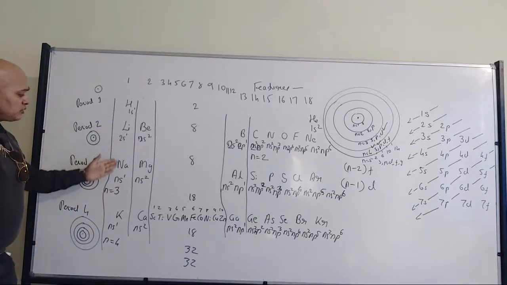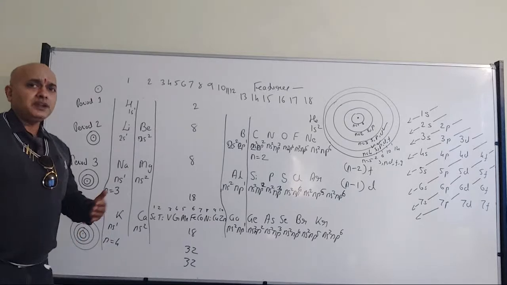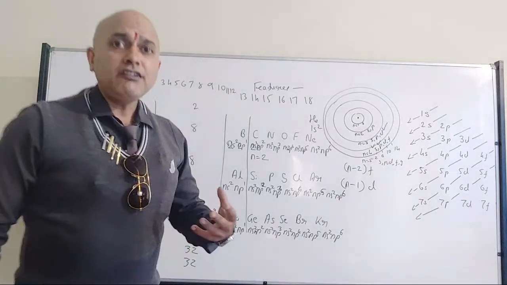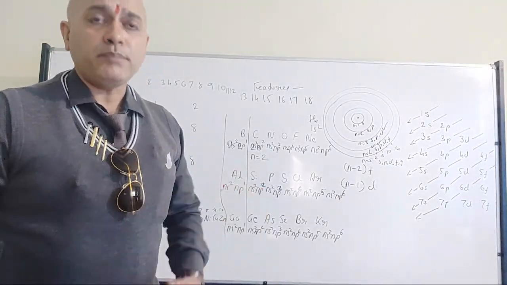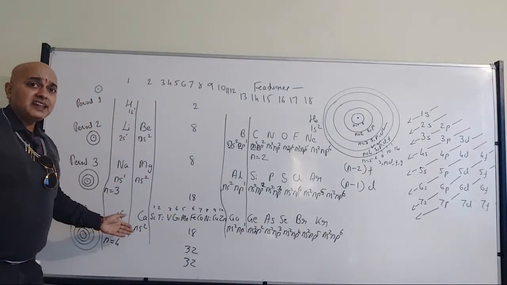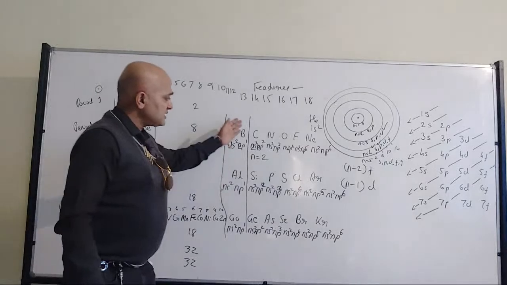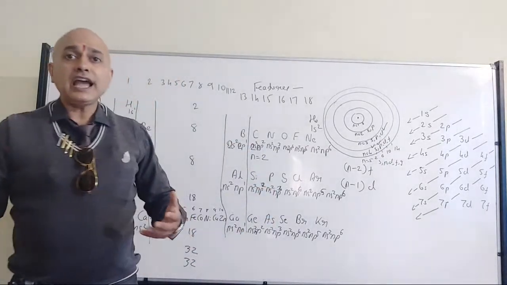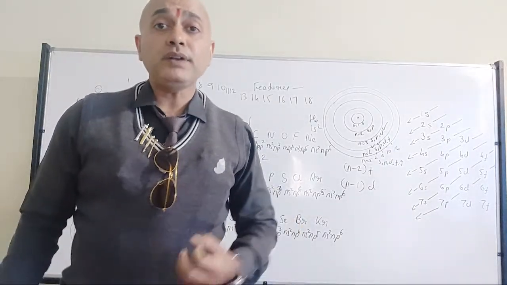So lithium, sodium, potassium, rubidium, cesium and all, they will be having similar properties. Same logic when it comes to group 2, alkaline earth metals. Same logic for all these groups.